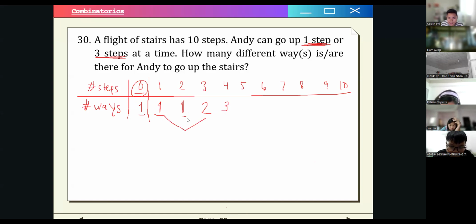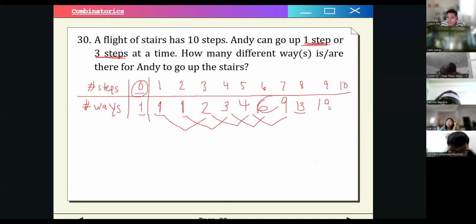If we add this and then this 2, we will have 4. And then 4 plus 2 is 6, and then 3 plus 6 is 9, right? 4 plus 9 is 13, and then 6 plus 13 is 19. And finally, we have 9 and 19, which is 28. So there are 28 ways to reach the final step, or step 10.